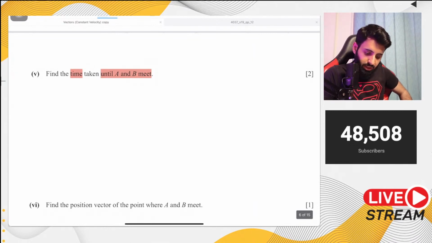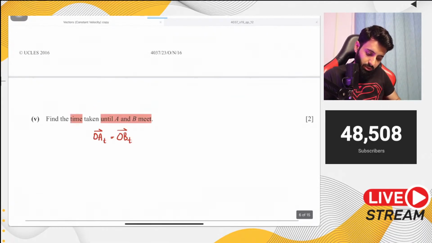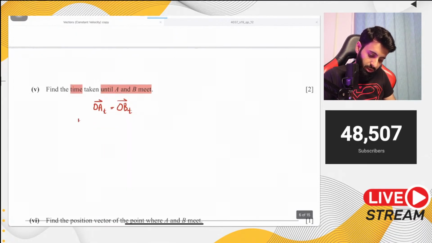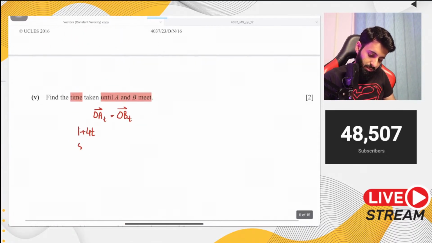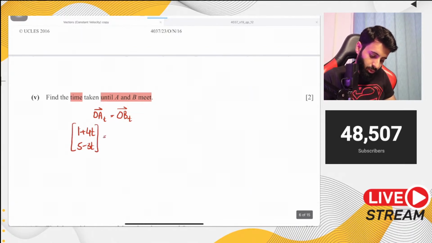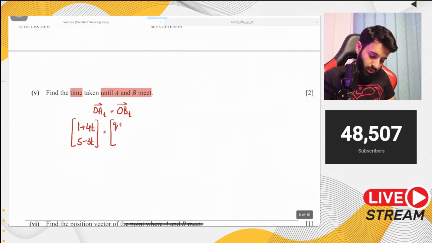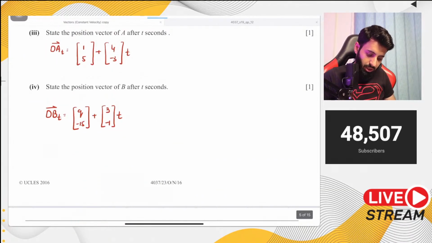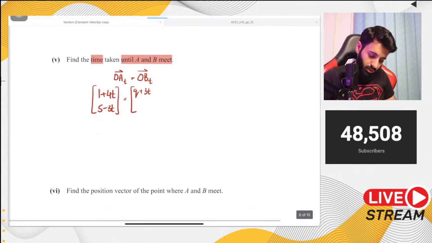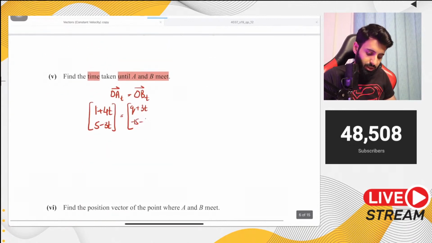Okay. So in this case, what are we going to do? We're going to equate their position vectors. So OA after t seconds, we're going to equate that with OB after t seconds. So OA was going to be 1 plus 4t, and then 5 minus 3t. Okay, so we're going to equate that with OB after t seconds, which means q plus 3t, and minus 15 minus t.